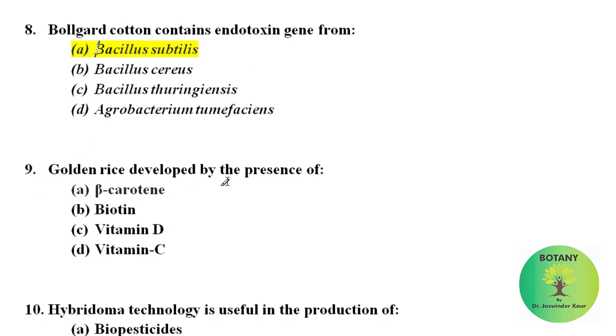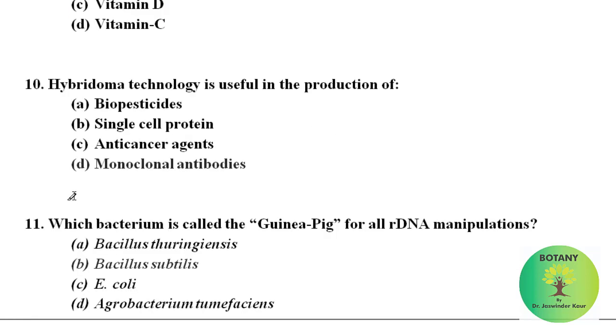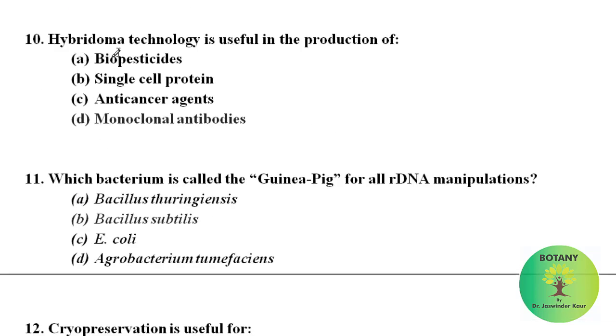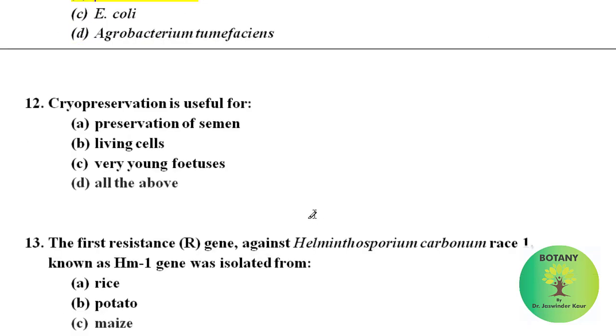Golden rice is developed by the presence of beta carotene. Hybridoma technology is useful in the production of monoclonal antibodies. Which bacterium is called the guinea pig for all rDNA manipulations? Bacillus subtilis is called the guinea pig for all rDNA manipulations.